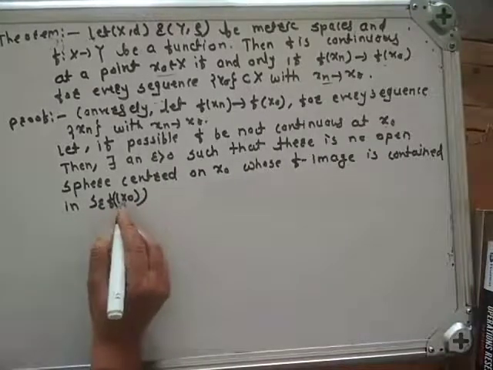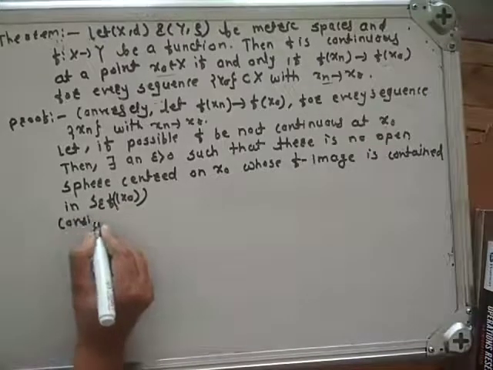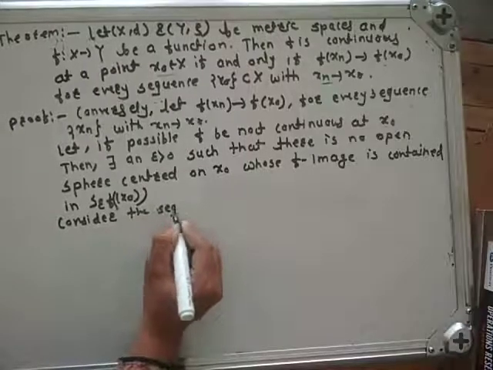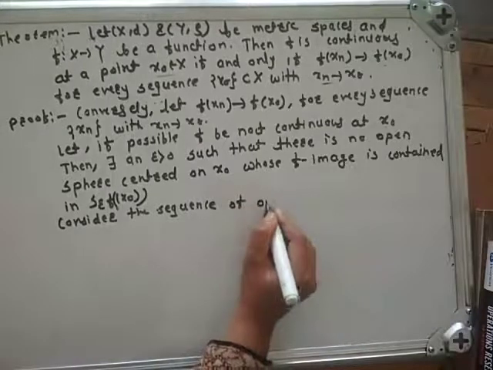Okay. Consider the sequence of open spheres.